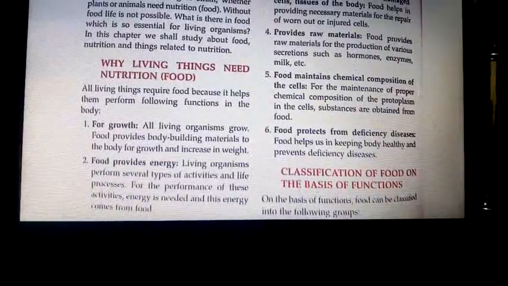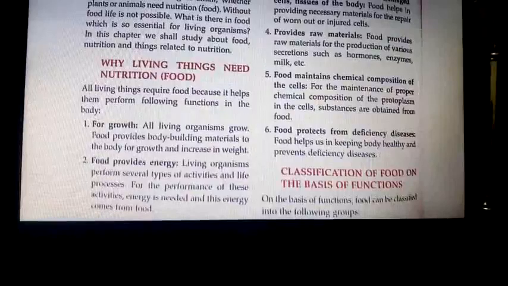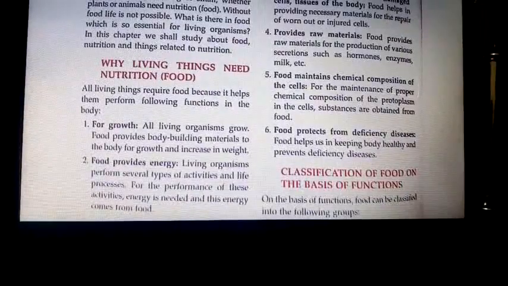Food helps in repair of the damaged cells and tissues of the body. Food helps in providing necessary materials, vitamins for repair of worn out or injured cells. Got it? For the injured cells to be repaired, we need minerals, vitamins, proteins, carbohydrates, all the nutrients. Food provides raw material.